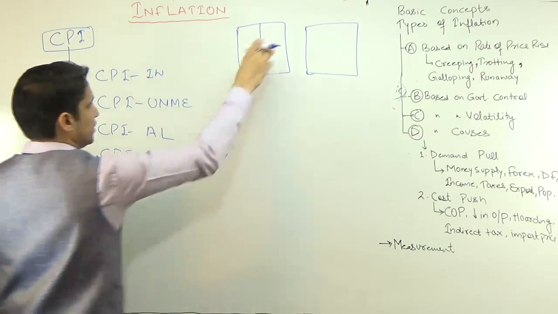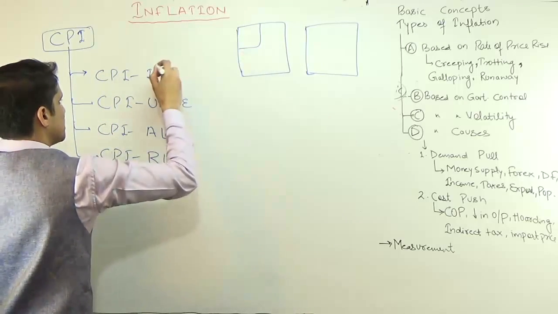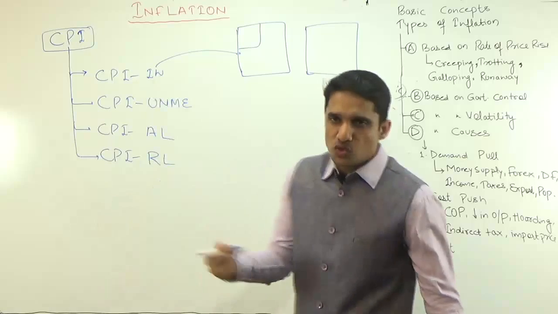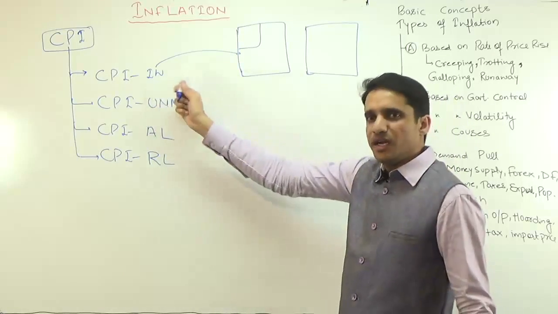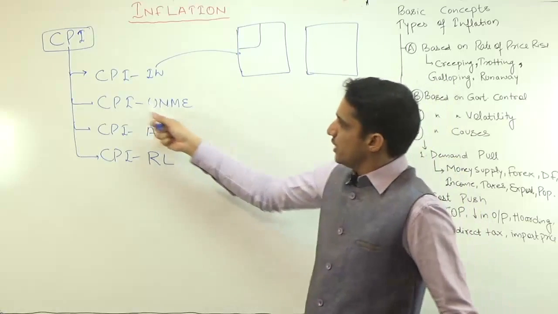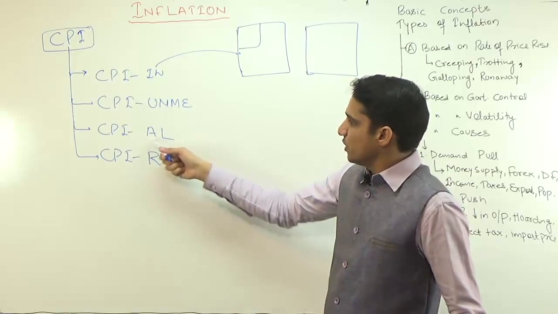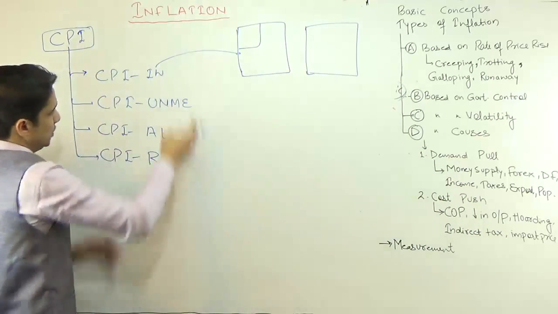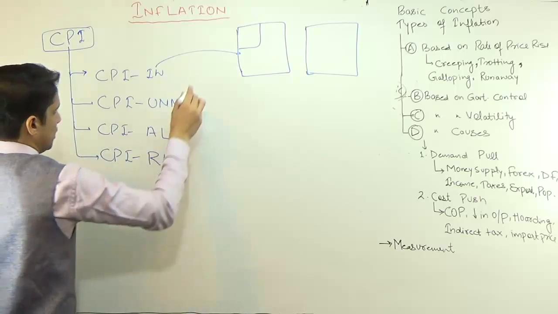If you are taking the samples from industrial workers, it is known as CPI industrial worker, CPI IW. If the consumer is an urban non-manual employee, such CPI is known as CPI urban non-manual employees. Then if you are calculating for agriculture labor or rural labor, these indices are very old, still they are continuing, but they are very old.